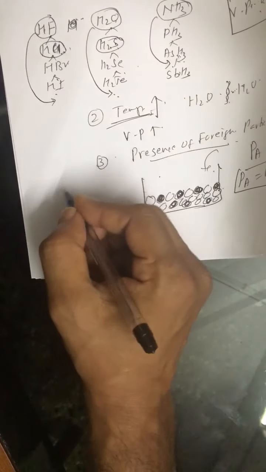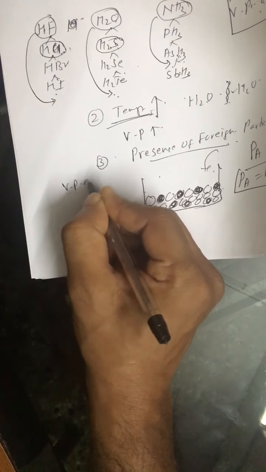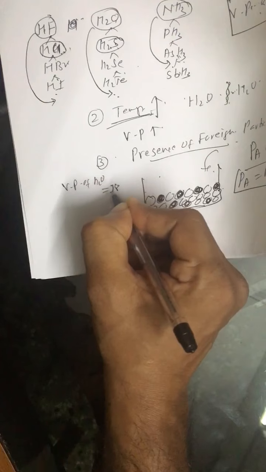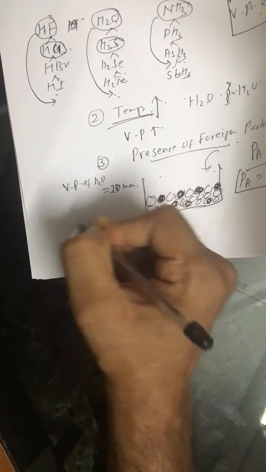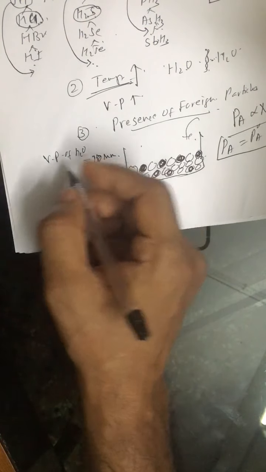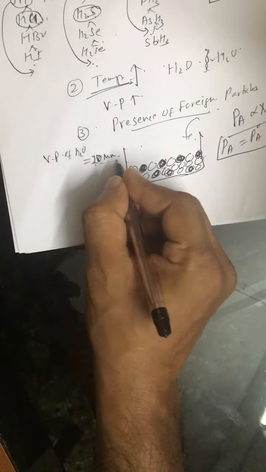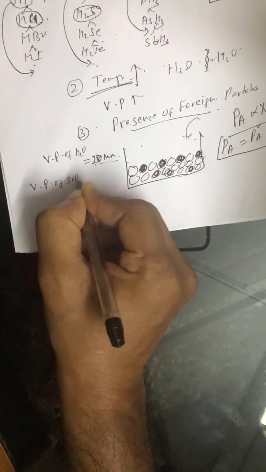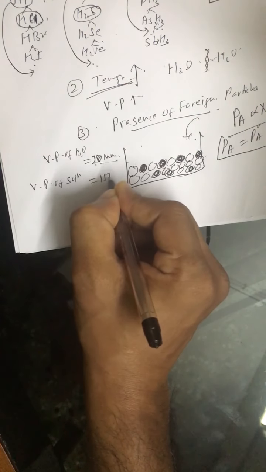Alright, so suppose the vapor pressure of pure water is 20 mm, and the vapor pressure of the solution in water is 15 mm.